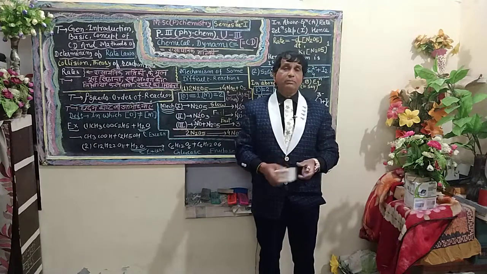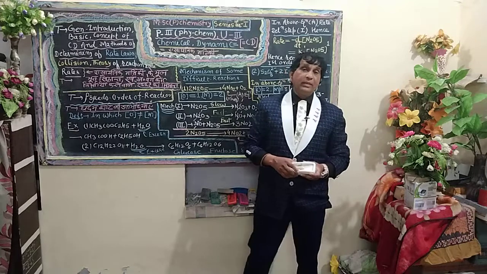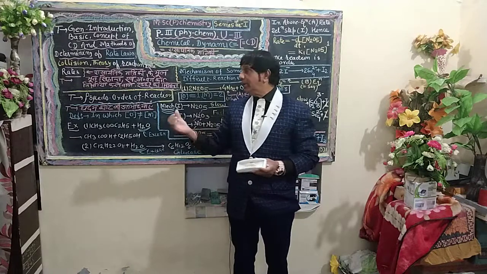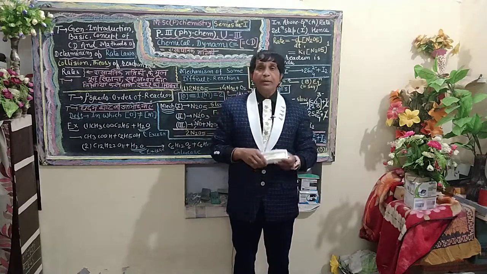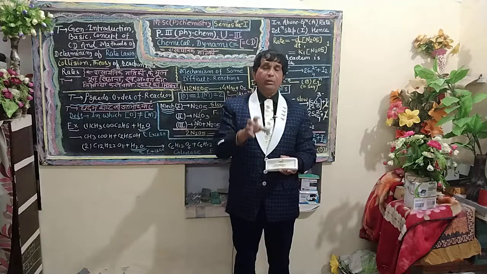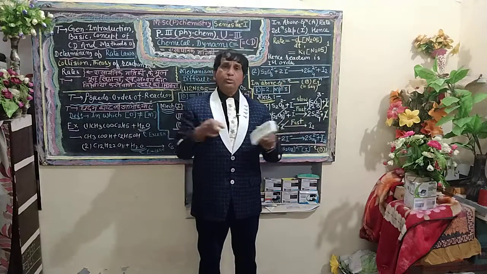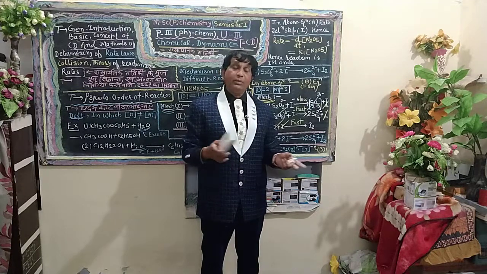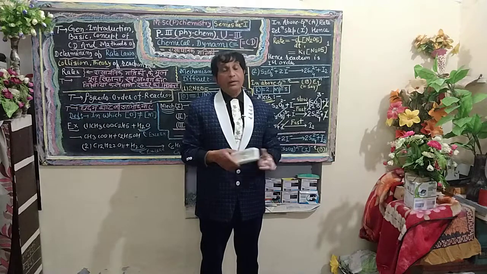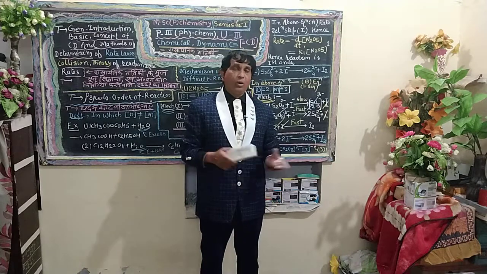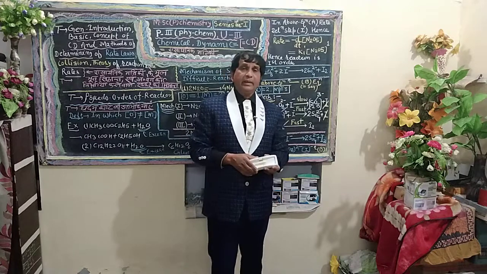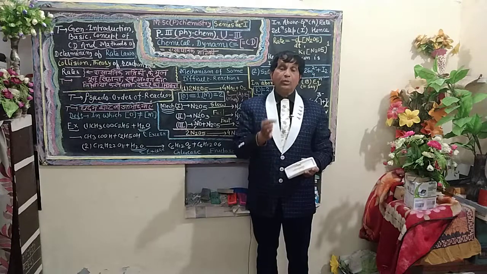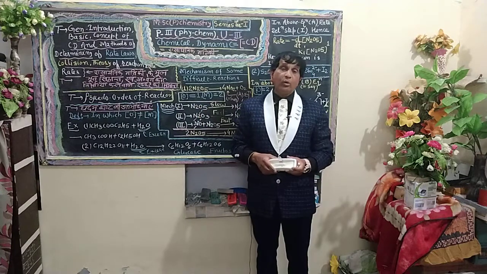Students of MSc Chemistry semester 1, paper 3, first of all, order of reaction is the total number of species, atomic or molecular, in any reaction, that influence the velocity of the reaction through the concentration of the reactant, such that their total sum gives the value of the order of reaction. One can categorize it further into first order, second order, third order, zeroth order, and fractional order reactions.